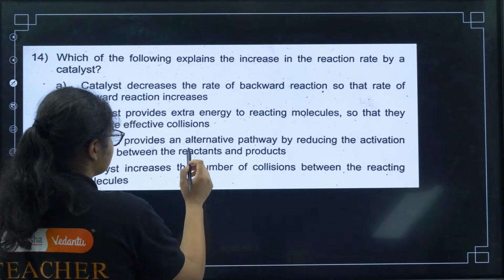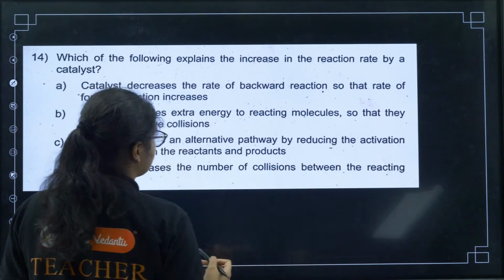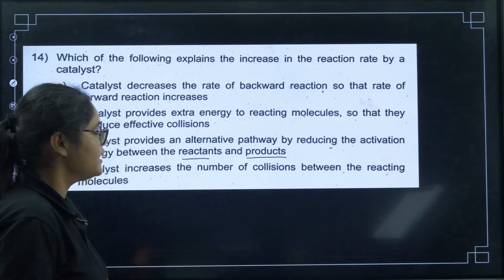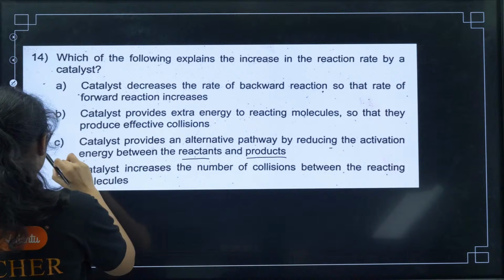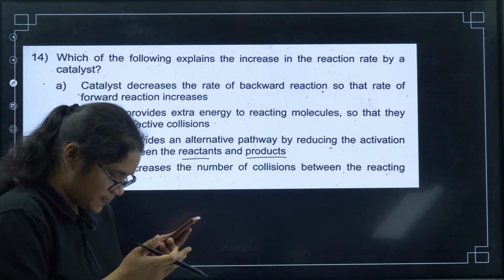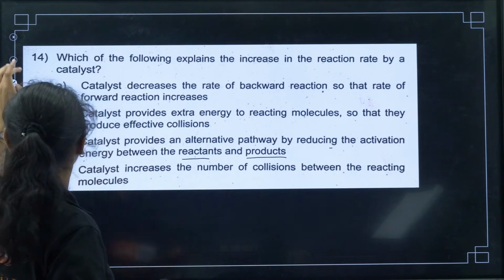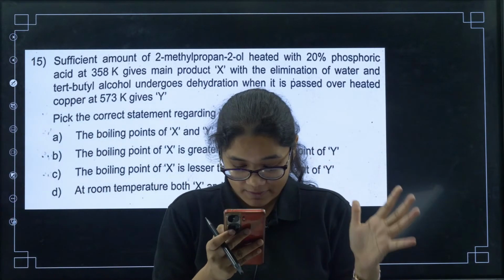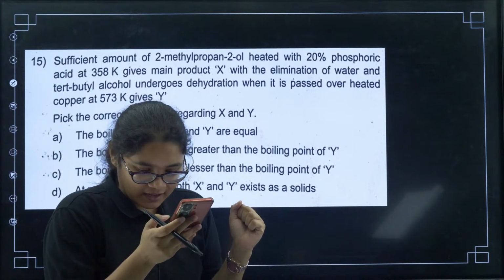So the catalyst provides an alternative pathway by reducing the activation energy between the reactants and the products, right? So that is the correct answer here, option number C. Yes, very good students. So many of you are giving the correct answer.